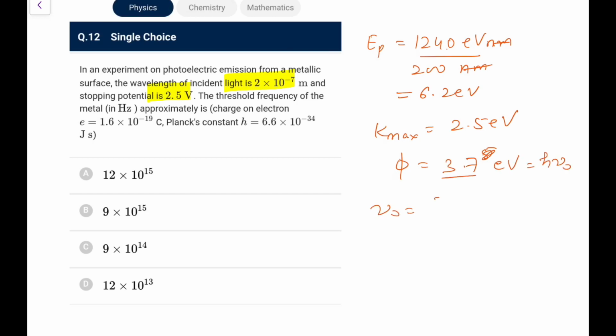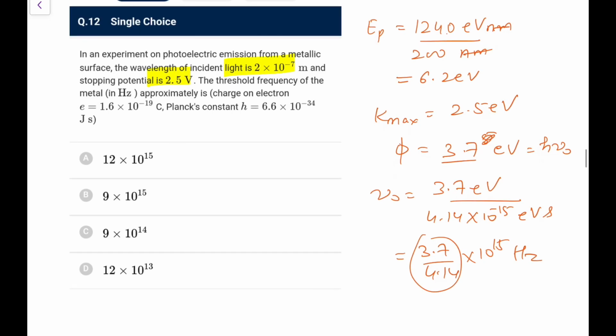So nu naught would be 3.7 eV, and h is 4.14 into 10 raised to the power minus 15 eV seconds. So it is 3.7 upon 4.14 into 10 raised to the power 15 hertz. So if I do this, 37 upon 4.14, approximately 8 and 9, it would be between 8 and 9. So going by the option, it should be 9 into 10 raised to the power 14 hertz. That is the most appropriate I can go for.